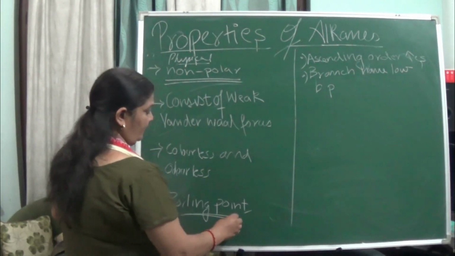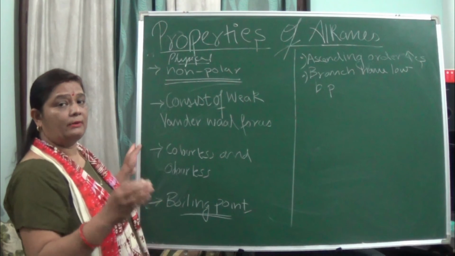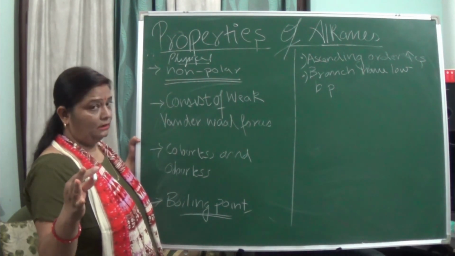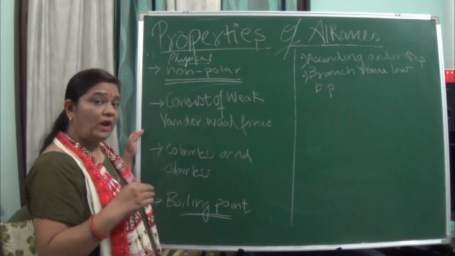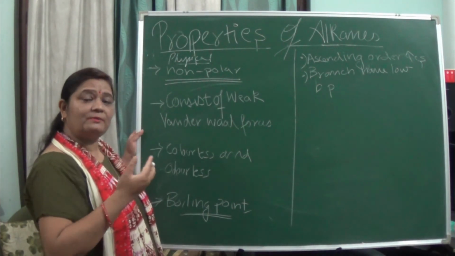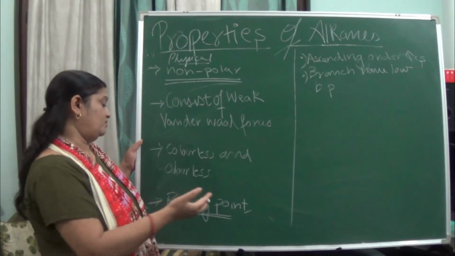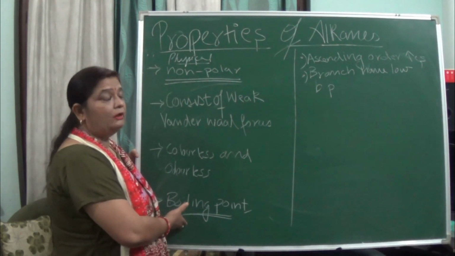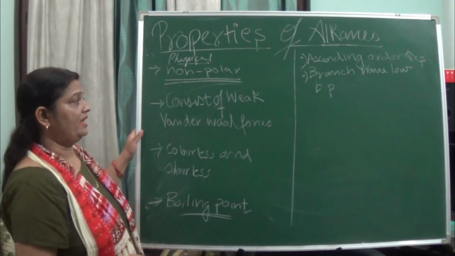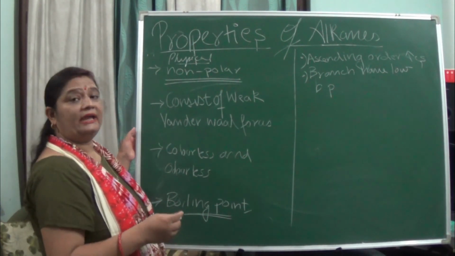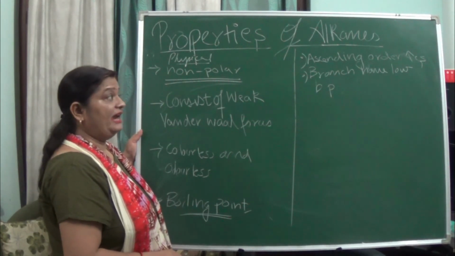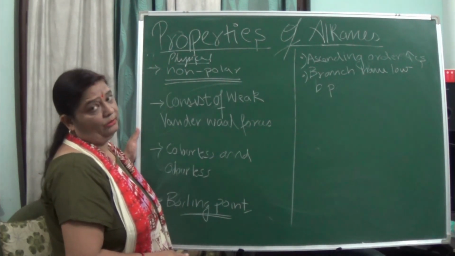Now coming to the boiling point, there is a difference, okay. As the number of carbon atoms goes on increasing, the boiling point also will increase. Why? Because its molecular mass becomes more, and if it becomes more, naturally the boiling point will be more. One thing you have to remember is that if the compound is in a branched form, its boiling point will be less.